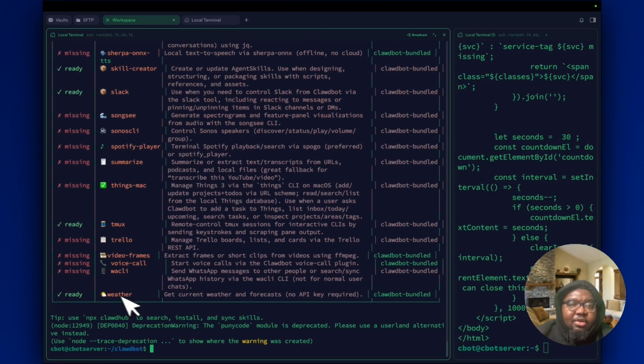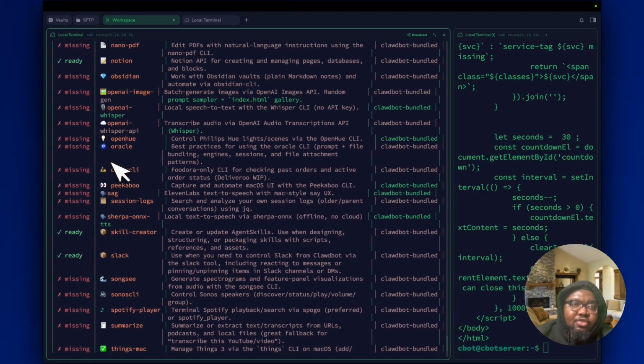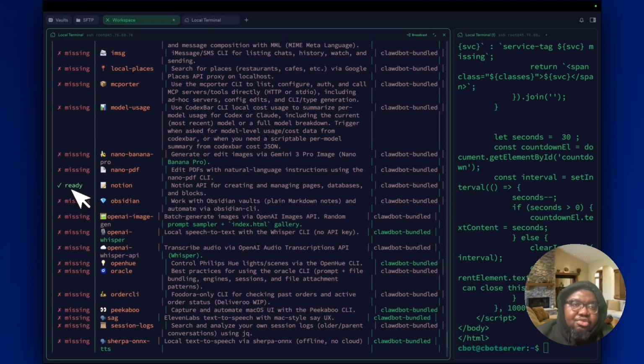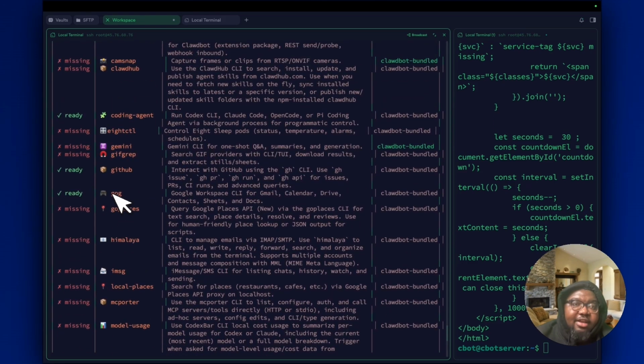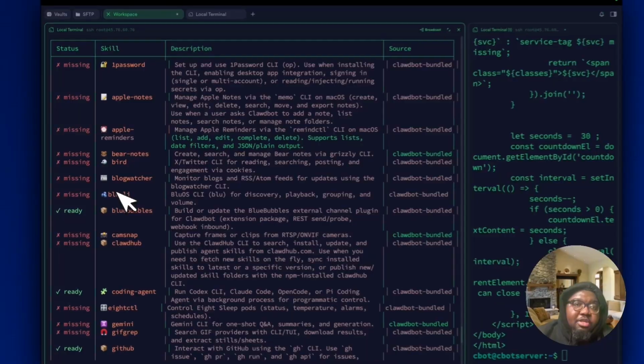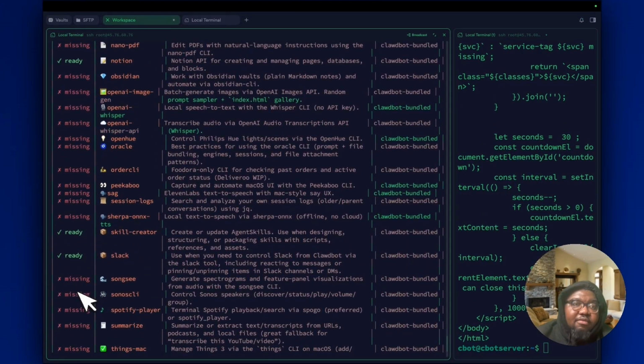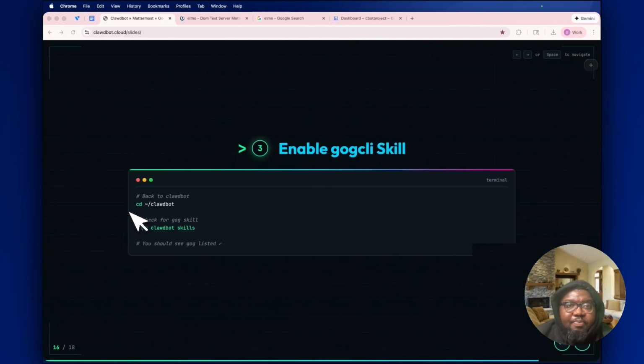We have access to weather, we have access to tmux, we have access to the skills creator, which is really great. We have access to Notion, that's cool. We have access to GOG, this is what we're looking for. And we have access to a whole bunch of other stuff. As you can see, those that are missing can easily be configured through the configure command in CloudBot. So this means we are good to go.